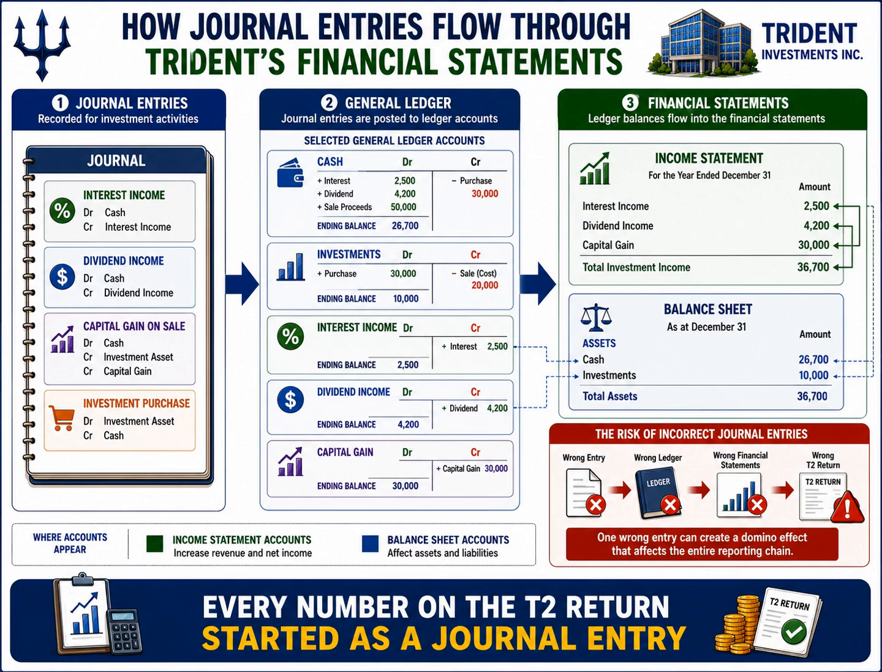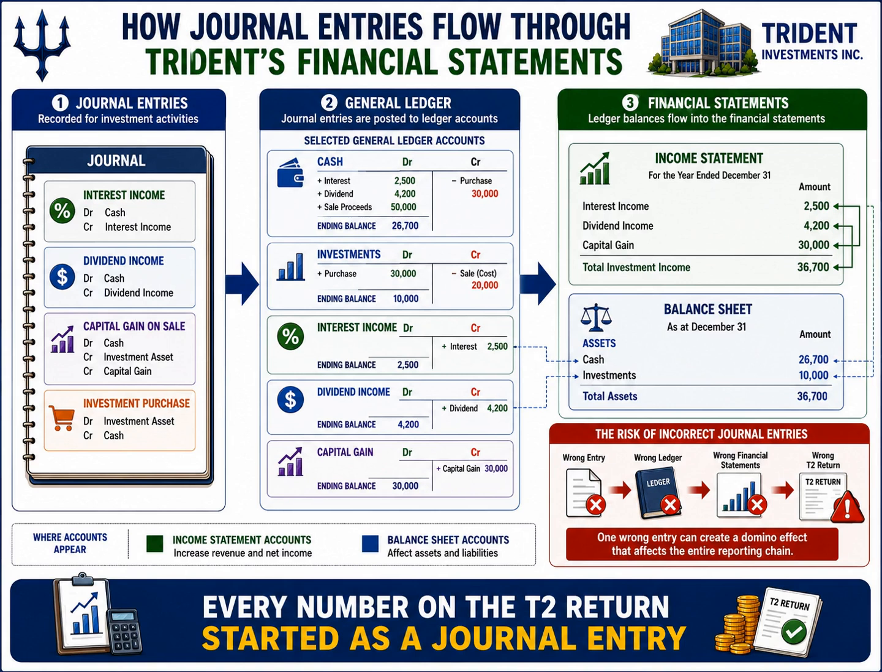Notice the color coding on the slide. Income statement accounts are separated from balance sheet accounts because they serve different purposes. One tells us how much income the corporation earned. The other tells us what the corporation owns and controls. Together, they create a complete picture of the corporation's financial health. Now look at the warning box on the right side. It illustrates a critical accounting principle.